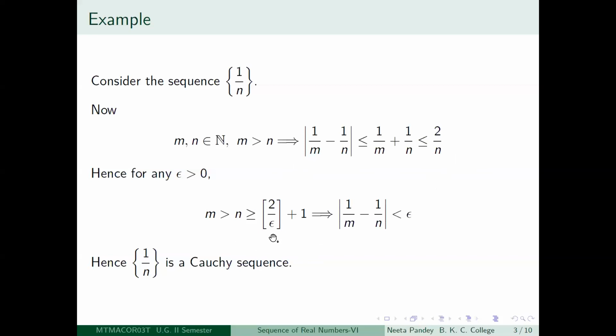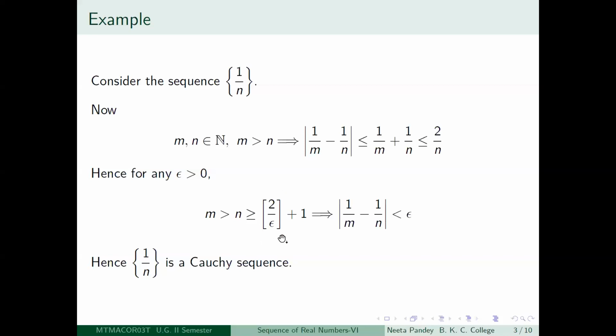So my question is, is this a positive integer? How can you guarantee that? You can guarantee that because epsilon is greater than 0. So since epsilon is greater than 0, box of 2 by epsilon is a non-negative number. It cannot be negative. It can be at most 0.